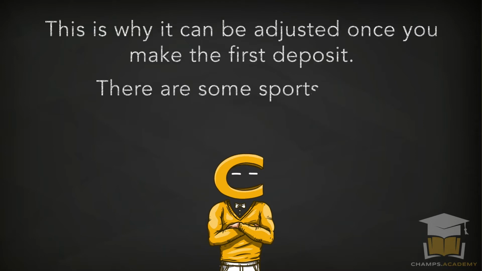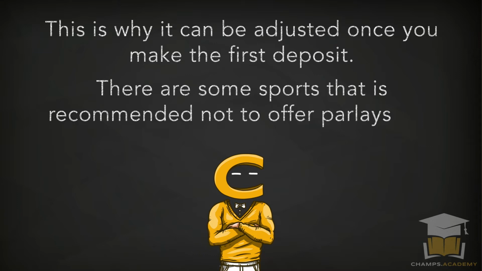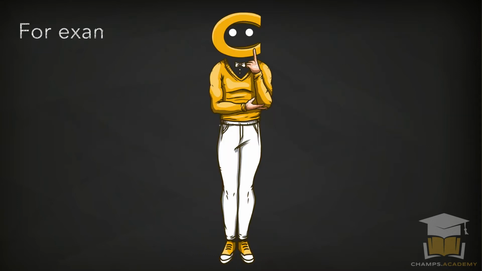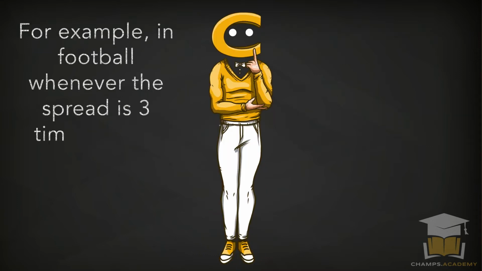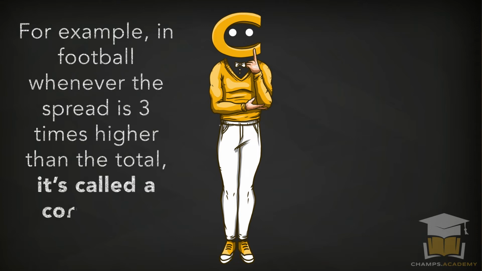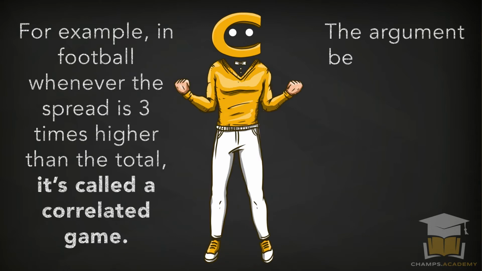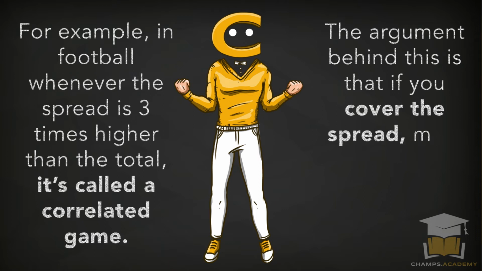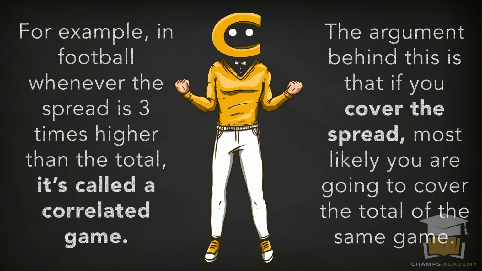There are some sports that it's recommended not to offer parlays, and there are some given restrictions. For example, in football, whenever the spread is 3 times higher than the total, it's called a correlated game. The argument behind this is, if you cover the spread, most likely you're going to also cover the total.